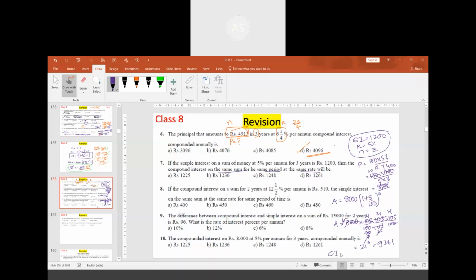So compound interest, they asked amount minus principal. So 9261 minus 8000, we get 1261. Option D. Got it? So we could have just seen that 1 cube will be 1, and after that we'll subtract 0 from it, so the last digit will be 1, and only one answer has the last digit 1.